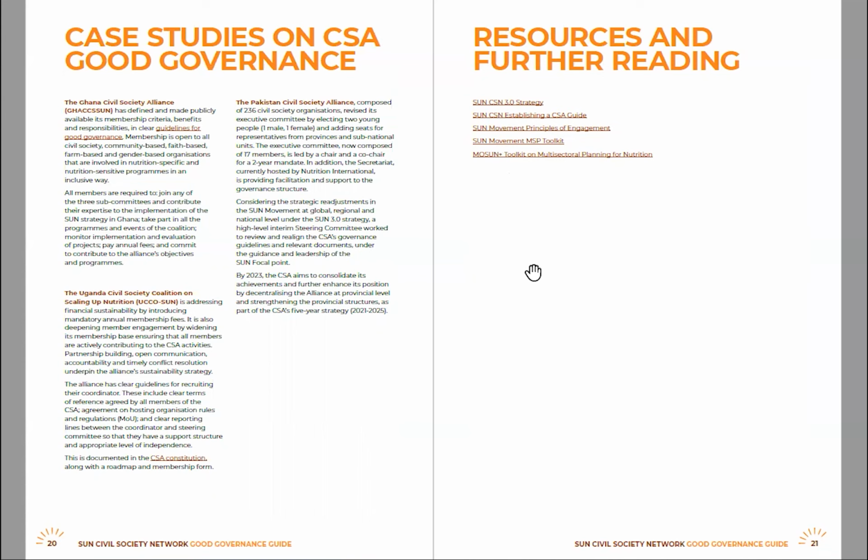So we hope that civil society alliances and civil society efforts find this tool useful to help them in developing and strengthening their governance processes and systems. We see that those civil society alliances that have the strongest governance structures and processes are more likely to be sustainable, get access to key resources, and ultimately be more instrumental in ending malnutrition in their country and globally. And we know that they are able to access these resources far better and far greater than civil society alliances that don't have these structures in place.